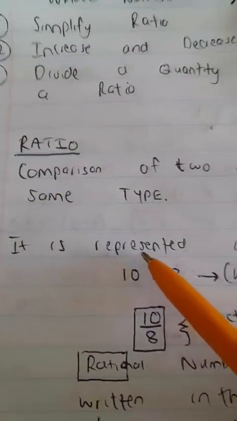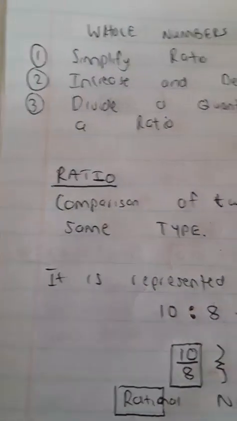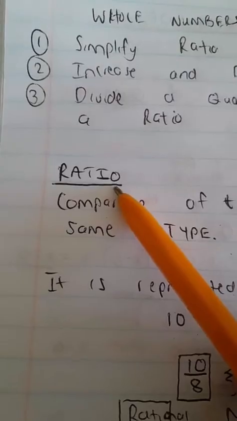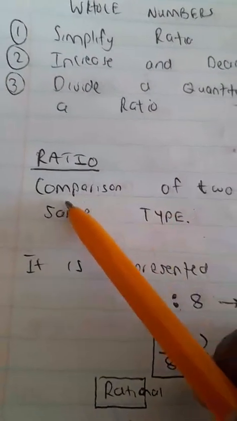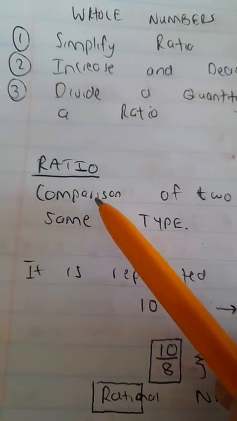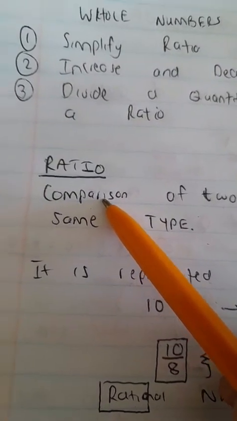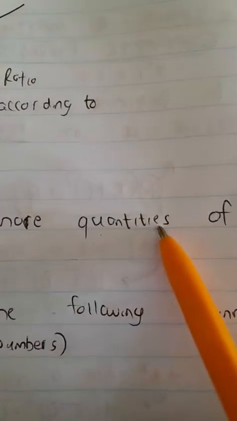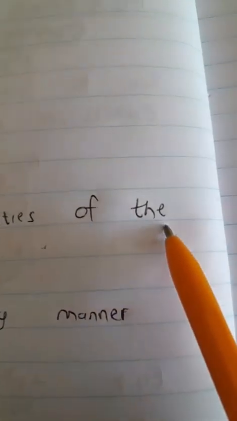All right, now let's get back to my lesson. The information was a lot. Ratio, like I said, for grade 9s is the comparison. This is a topic that's also done in grade 8, because much of the grade 8 and the grade 9 lessons are similar. Ratio is the comparison of two or more quantities of the same type.